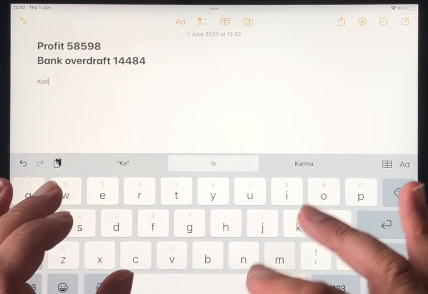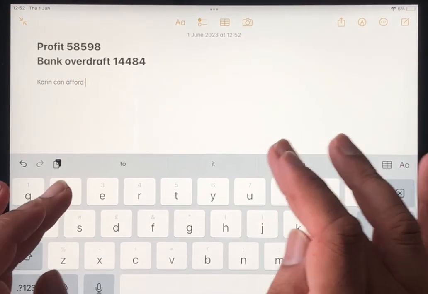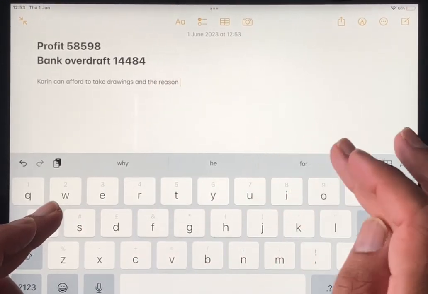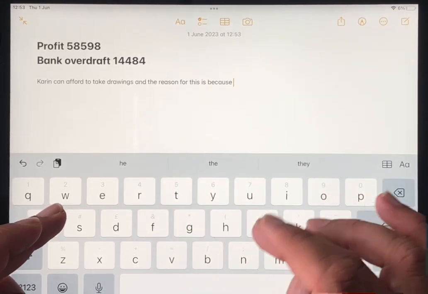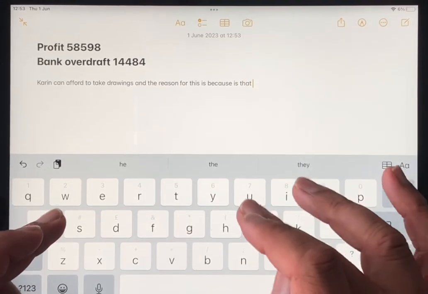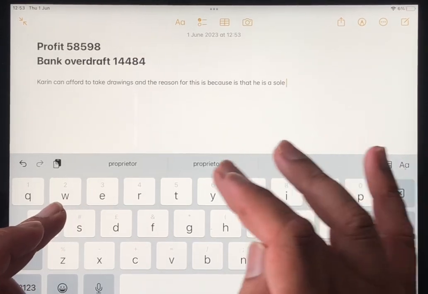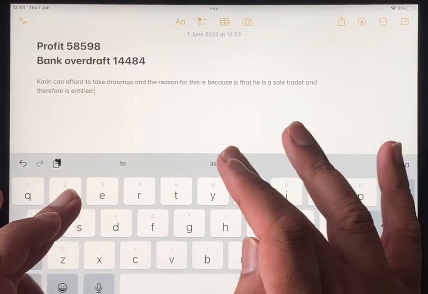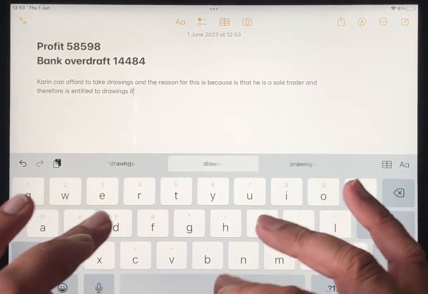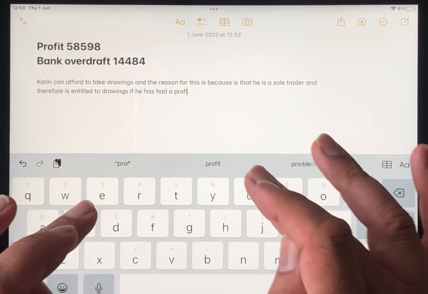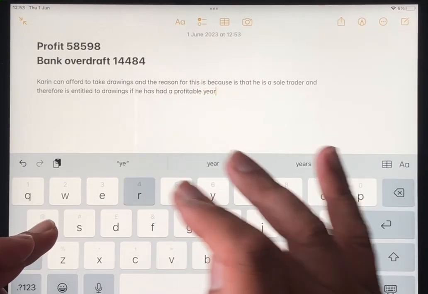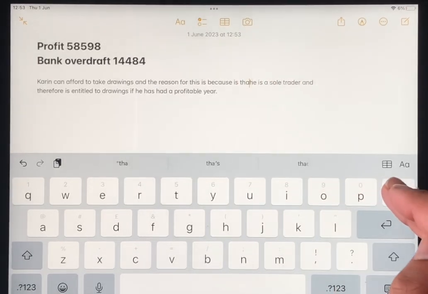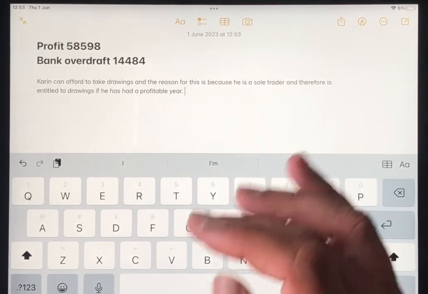So we're going to start off by saying that Karim can afford to take drawings, and the reason for this is that he is a sole trader, and therefore he is entitled to drawings if he has had a profitable year.